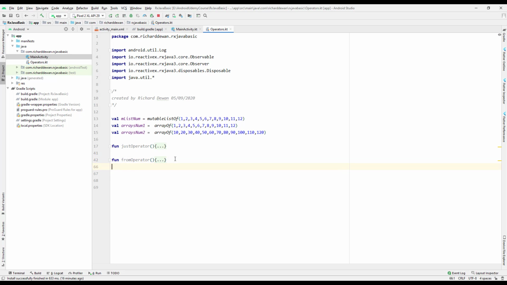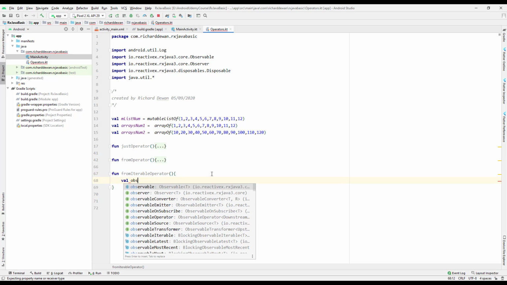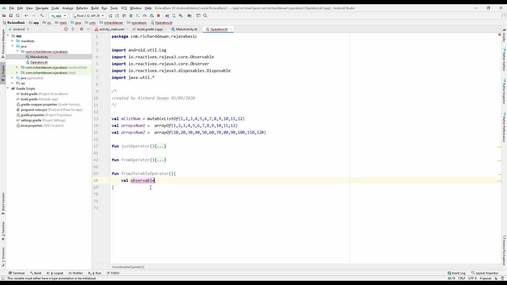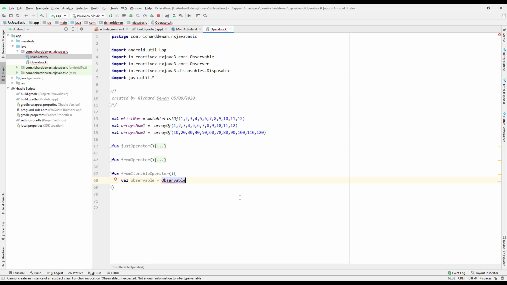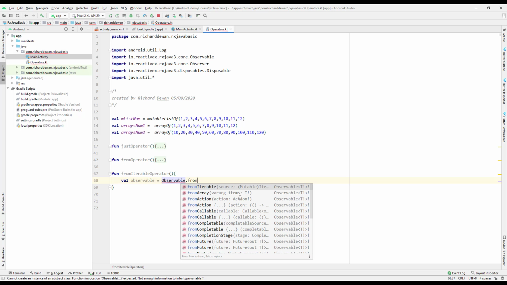So let's go and create a function over here, and I'll say from iterable operator. And first of all, create a variable val observable, which is equal to Observable. Just make sure you take it from the reactive x and just from iterable.